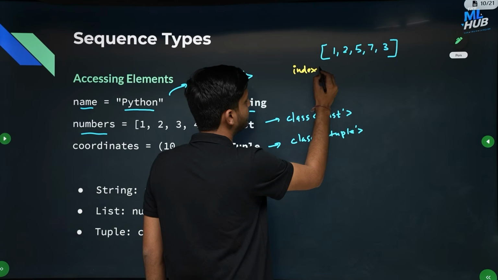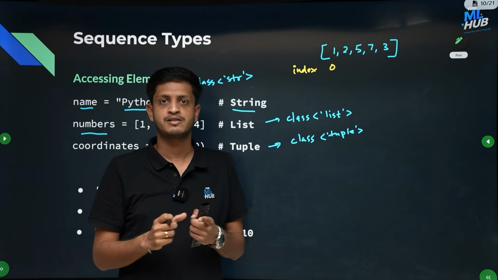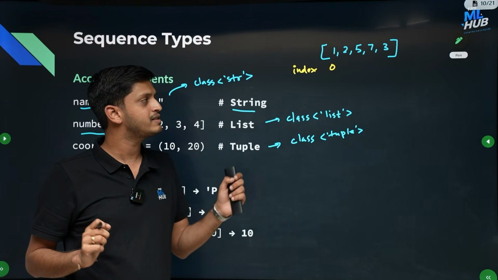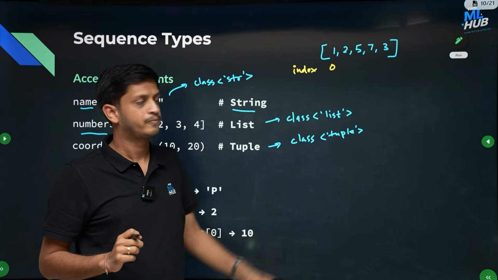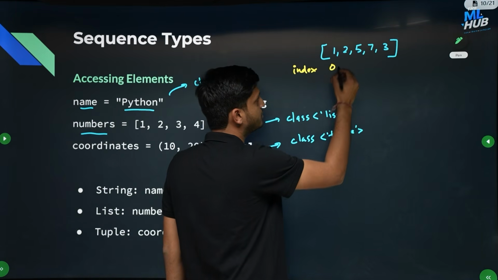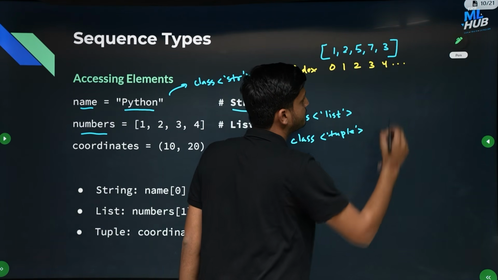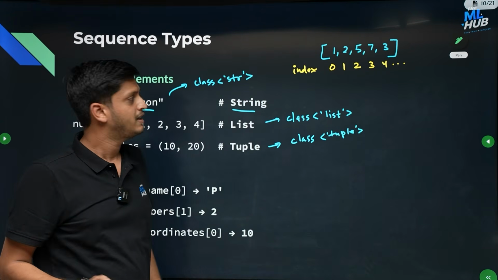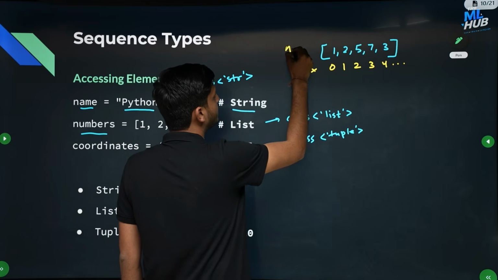The first item has an index of 0 for all data types, for strings, for lists, for tuples, for any sequence which has an order, the index will start at 0. So the first item will have an index of 0, the second item will have an index of 1, then 2, then 3, then 4, and so on. This is how index works, and that is why, since the first element has an index of 0, Python is a zero indexed language.